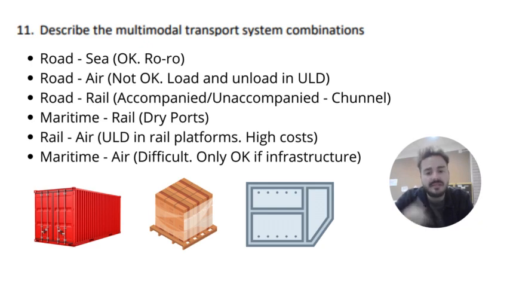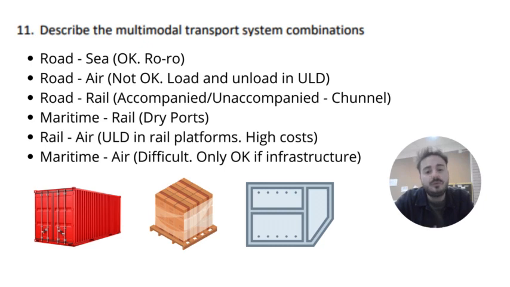Then maritime-rail, this is quite common, quite important, and as a result, we have dry ports. Rail-air is not okay because we should transport ULDs in platform wagons, and the costs increase quite a lot. Then maritime-air is difficult, even though we are trying to invest in that kind of combination, but it is only okay if we have infrastructure.